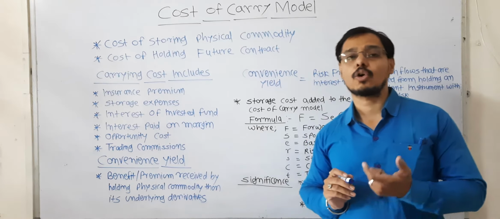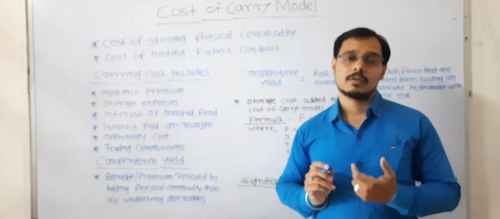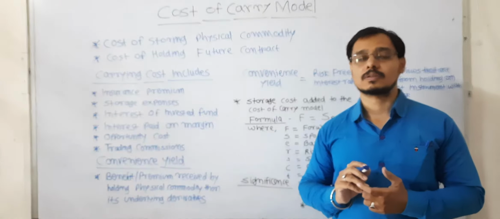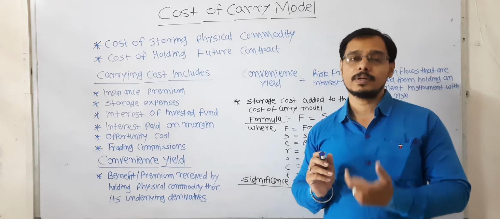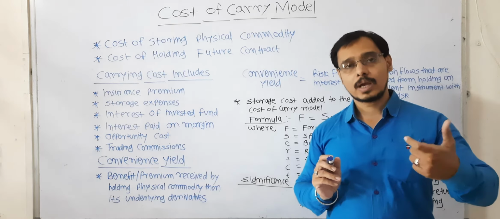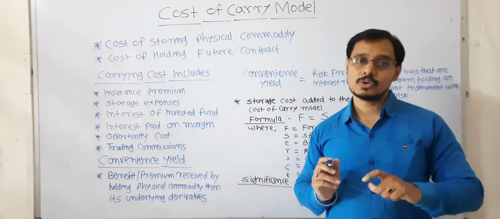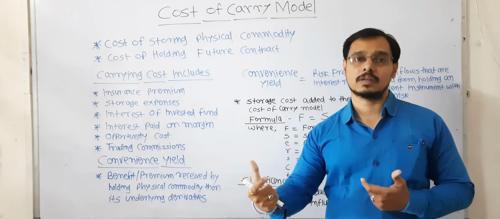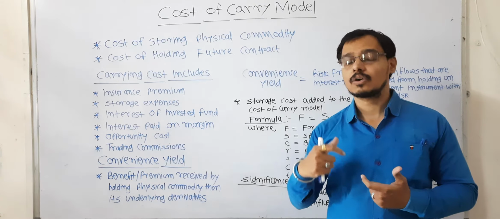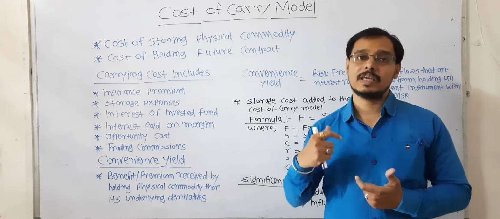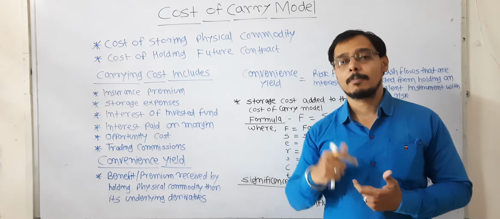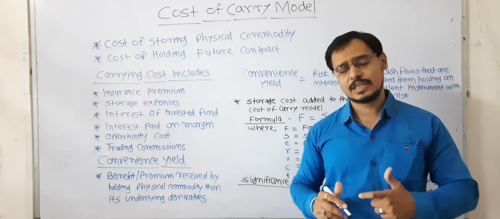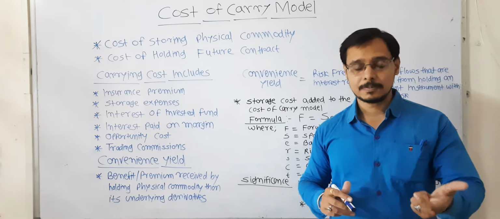Next one is the opportunity cost. Now what is opportunity cost? Suppose you are opting for buying soybean, and because you are buying soybean you are unable to buy the cotton. Now this is the opportunity lost of investing into the cotton by a farmer, because he has invested into the soybean.